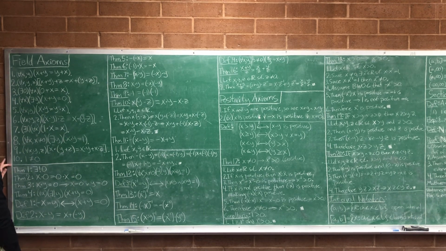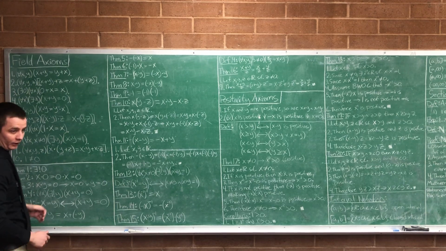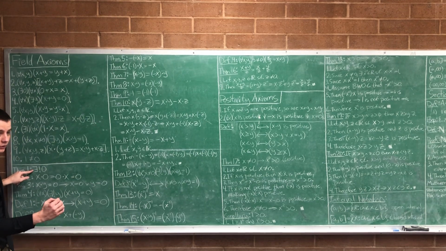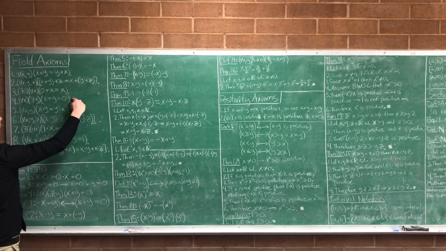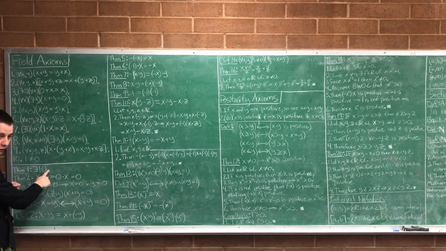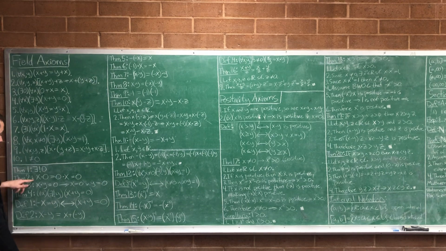We didn't prove a couple, though. These weren't proved. These were our axioms. And then all these theorems are things that we proved. So I listed out everything that we proved last time. So first thing we proved was there was one and only one 0 element. Well, we already knew that there was a 0 element from our axiom. Then we proved that there's only one 0 element, so there's a unique one. Our next proof was that any number times 0 is 0. Then we proved that if the product of two numbers is 0, then one of the numbers was 0.